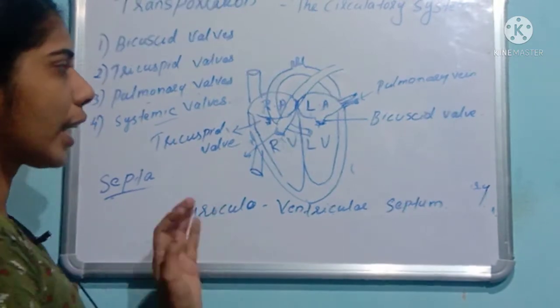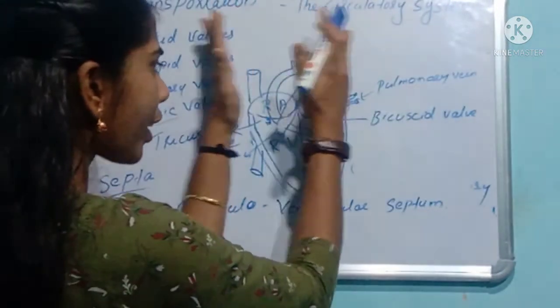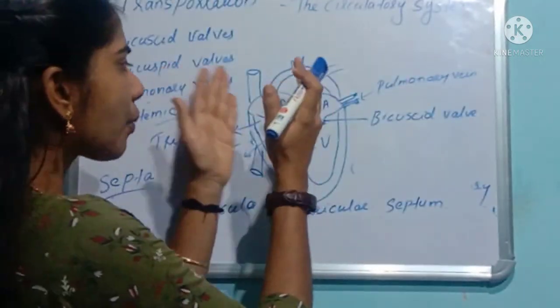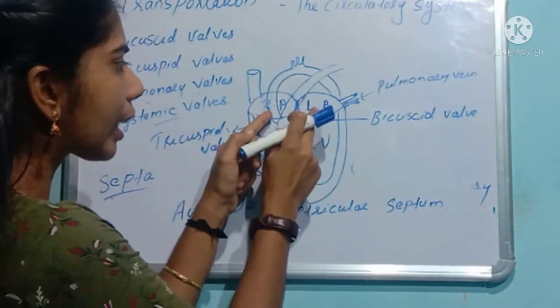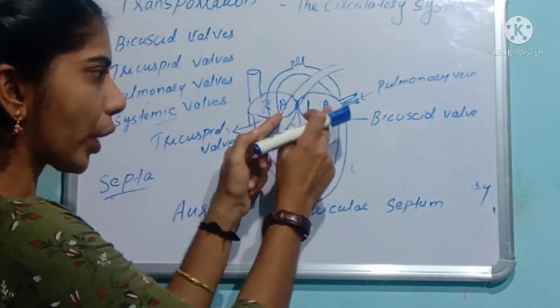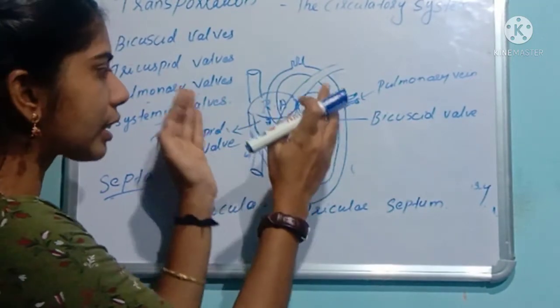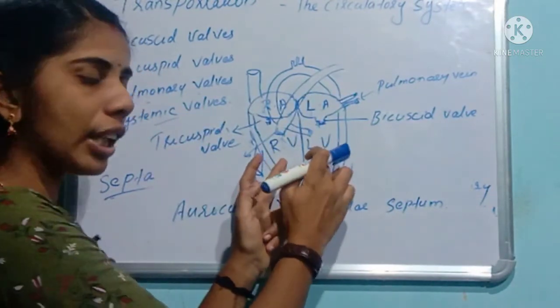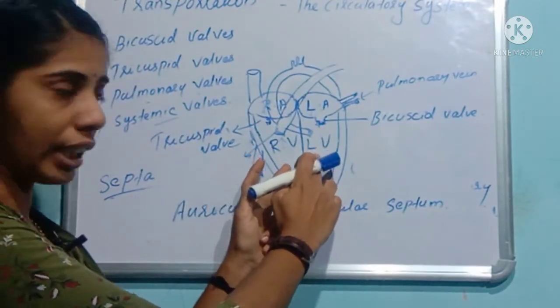Clear? Again, by the contraction of the auricles, the blood filled in the right and left auricles will be pumped to the right and left ventricles respectively.